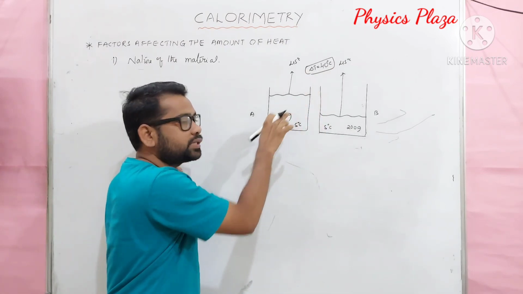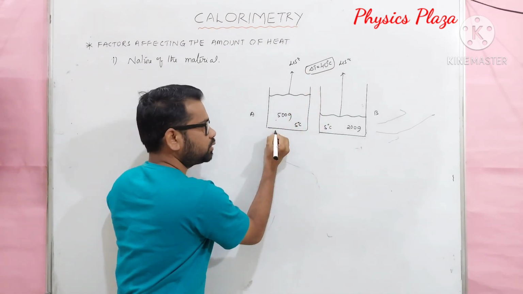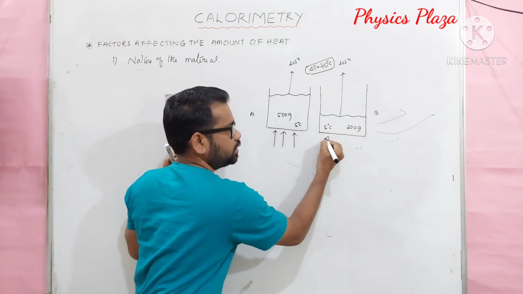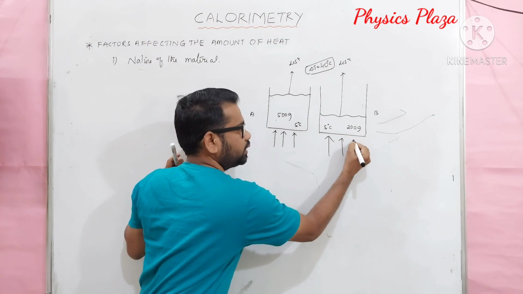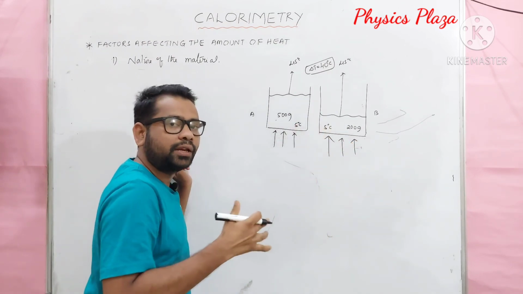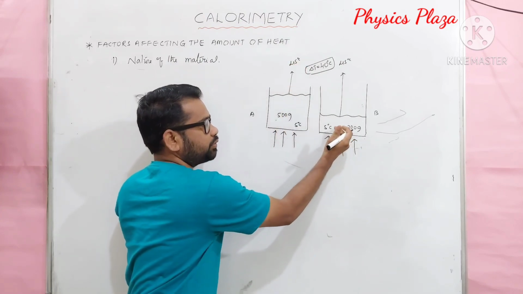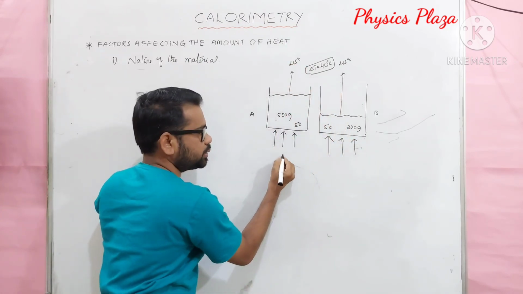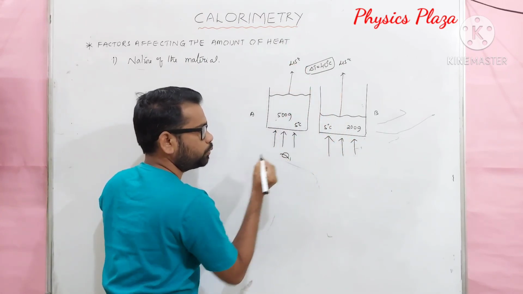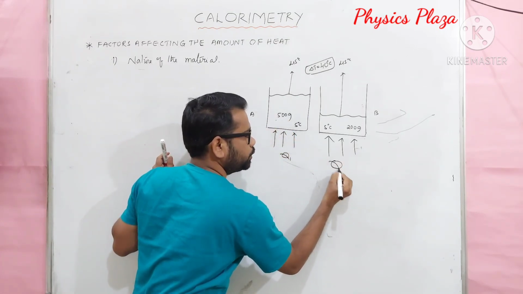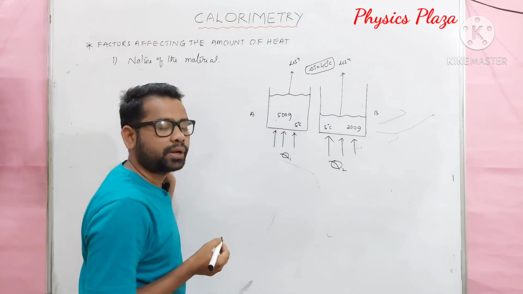So in order to raise the temperature by the same amount, some heat must be supplied. That is, water will absorb heat to raise the temperature from 5 degrees Celsius to 45 degrees Celsius. Let us suppose here Q1 is the amount of heat supplied, and here Q2 is the amount of heat supplied.